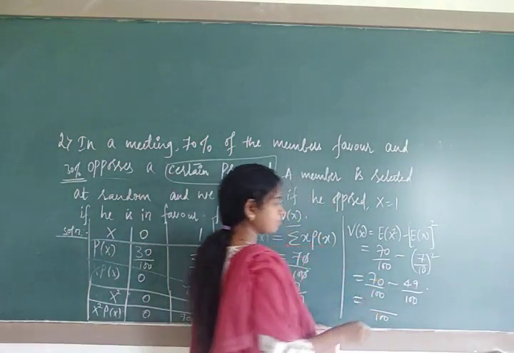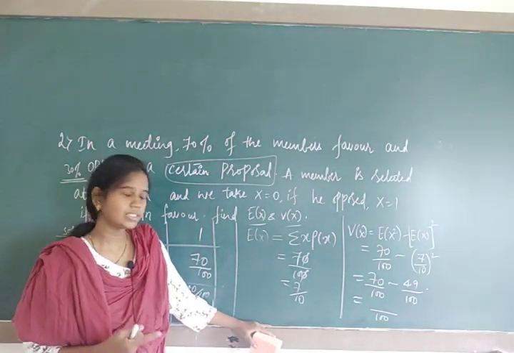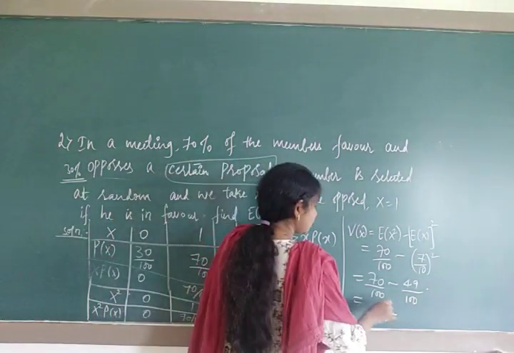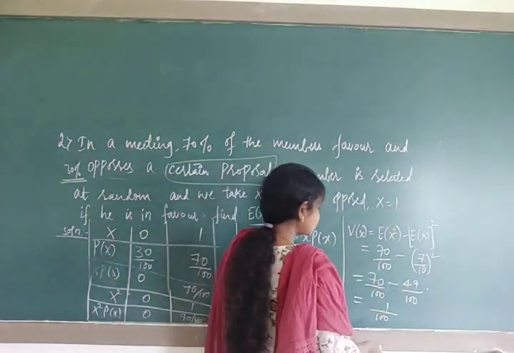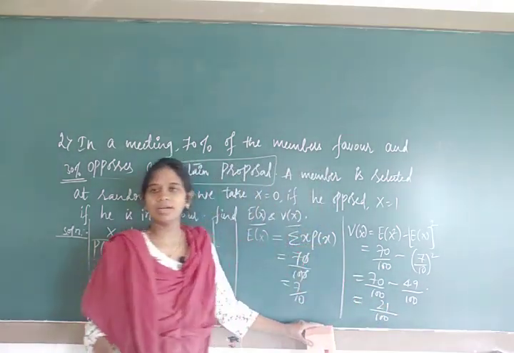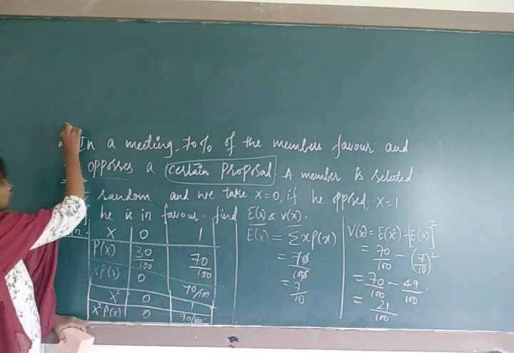So borrow from here, 0 minus 9 is not possible, borrow from this 7, it will be 10, 10 minus 9 is 1, and it remains 6. 6 minus 4, it's 2. So 21 upon 100 is your variance for this question, and this is important.